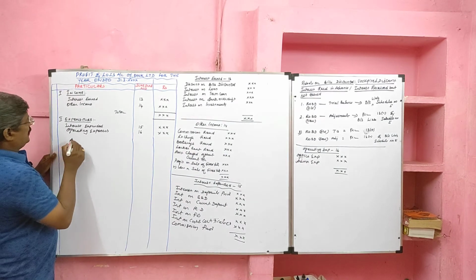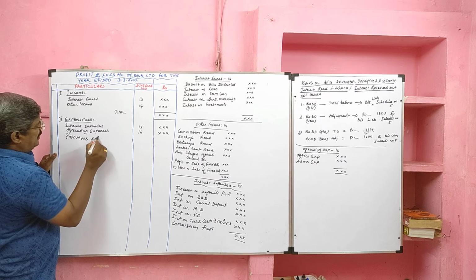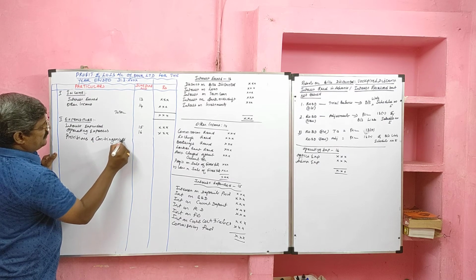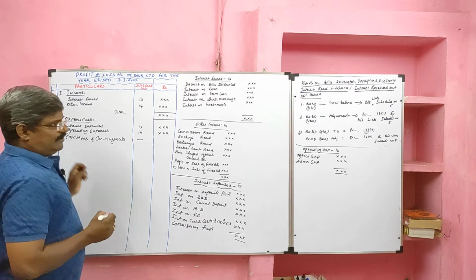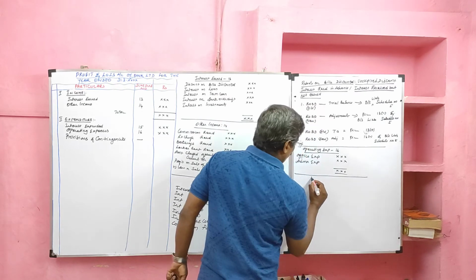Then next one, provisions and contingencies. For it, no schedule number. What is included in provisions and contingencies?